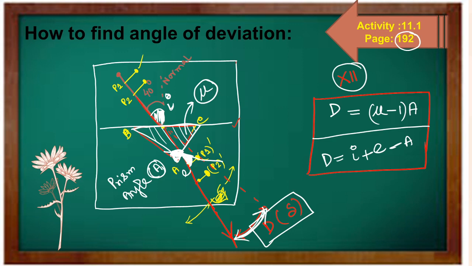In class 12 we will learn about the derivation. By that we can find out how much light deviates when it passes through a prism. Clear?